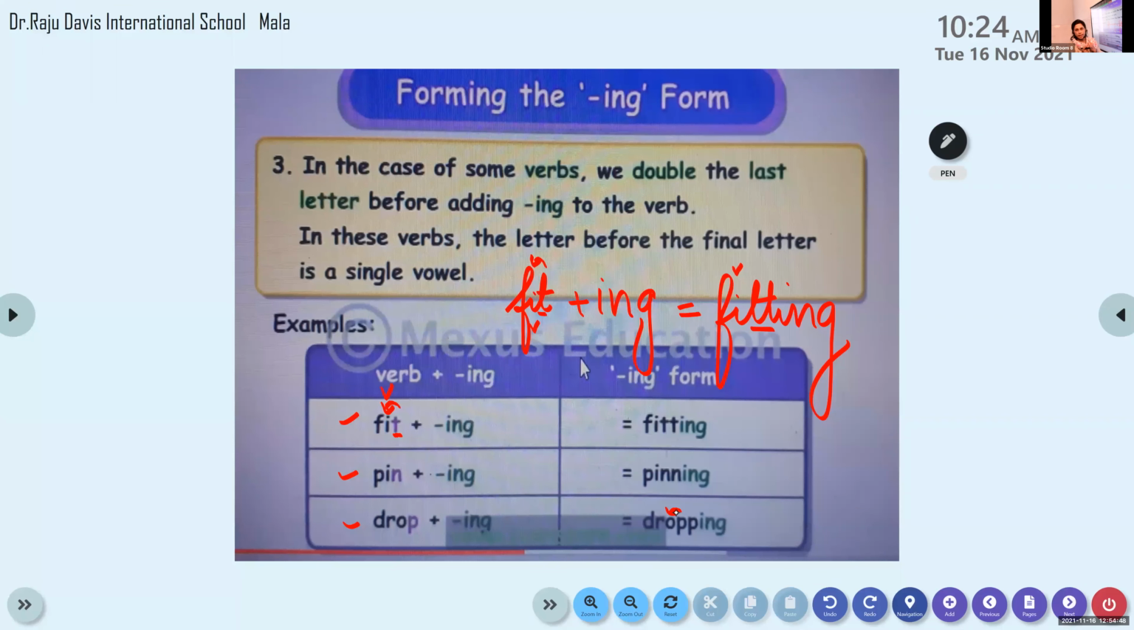The second rule says that when you add ing to words that end in e, what do you have to do to the e? Drop the e out and add ing to it. Okay, so for words like fit, pin and drop, the last letter should be doubled, provided the letter before the last letter is a vowel. Double the last letter before adding ing to it. So fitting, pinning, dropping.